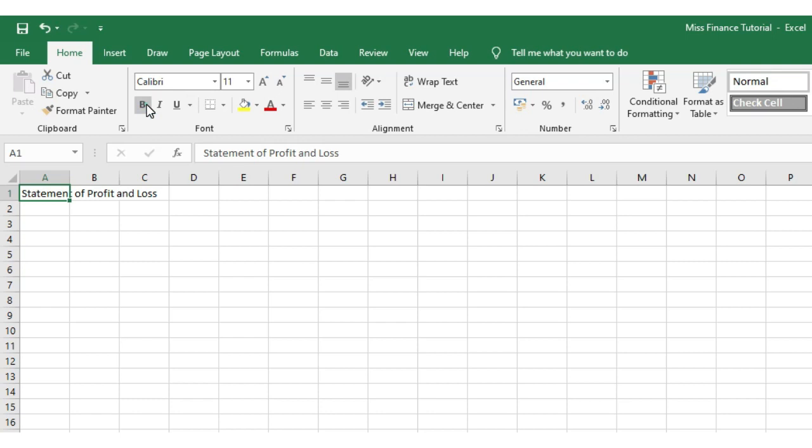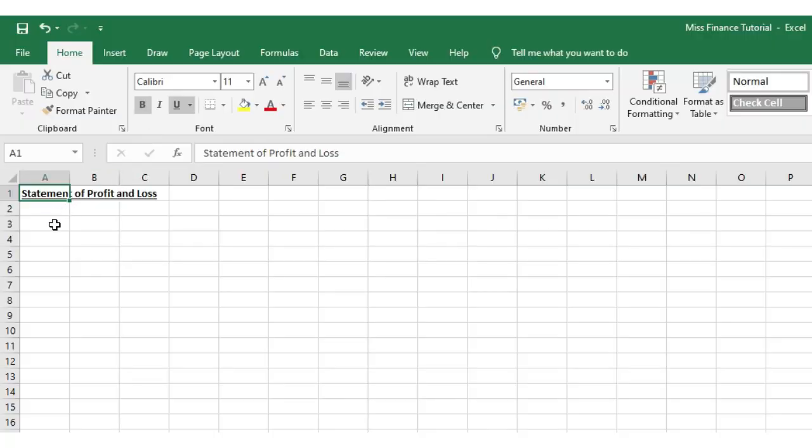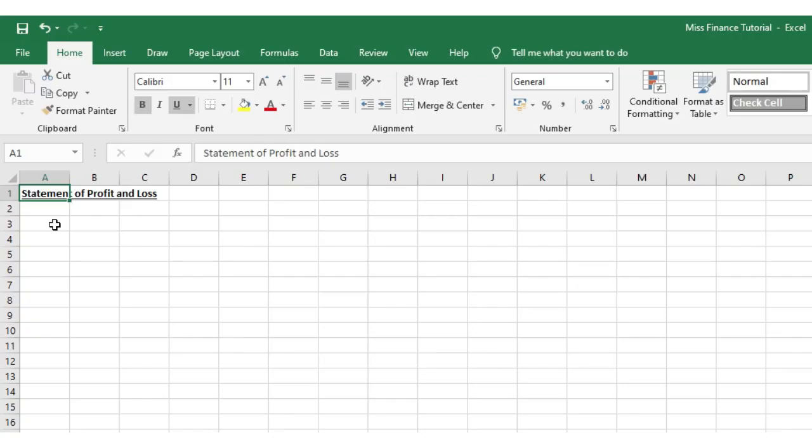I can turn that on and off simply by either clicking on that button there or hitting Control and B. I can also make that underlined if I wish, and again I can do that by either clicking Control U, or I can hit that U with an underline in the ribbon. I could make this italic as well by hitting the I or doing Control I, but I just want this to be bold and underlined for now.